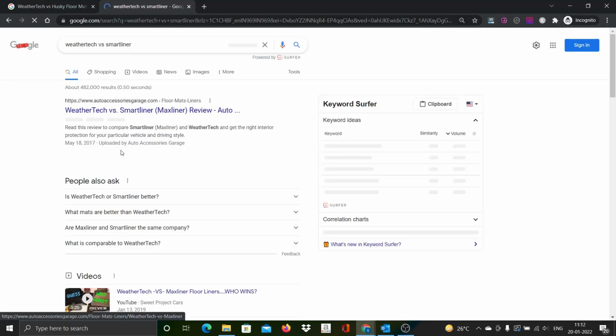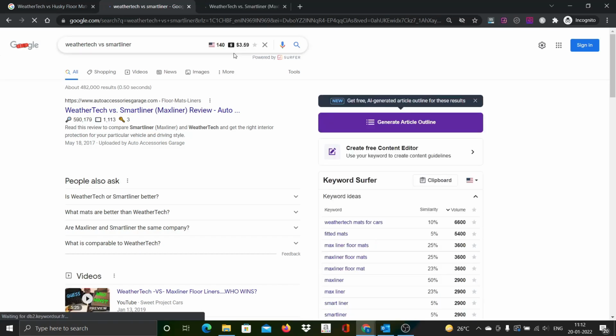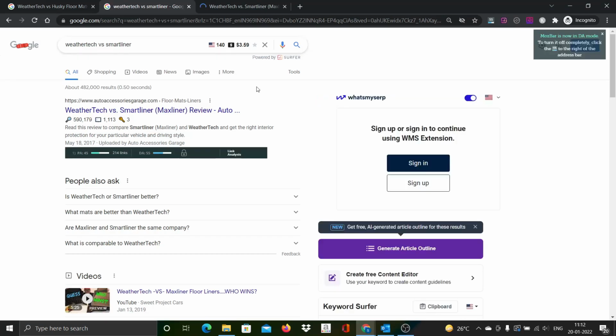Anyways, let's look at this particular top block and see how the quality is for this topic. Whatever details you see here in the search bar, this is the SEO Surfer free extension. You can go and download it. The first one is basically the search volume, the next one is CPC. These differ based on tools, so I don't really go by that. As long as it is appearing in auto suggest, there is some volume attached to it, so I will go ahead and take those keywords. Don't pay too much attention to the volumes and CPC, because there is no single tool that provides 100% accurate information. Now let's look at the first one.